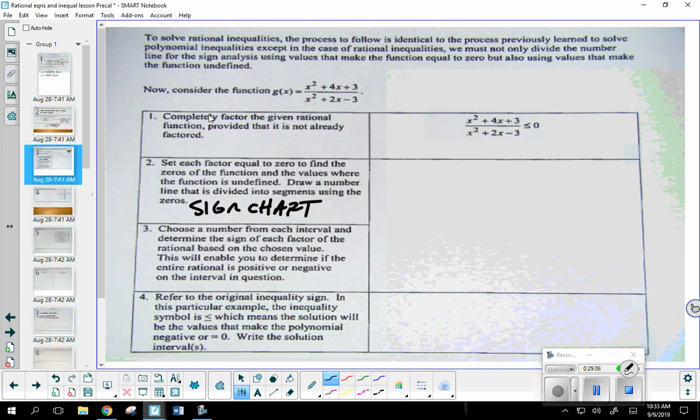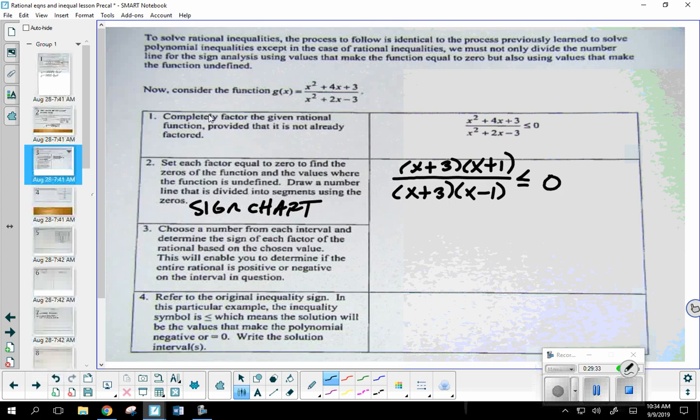You've got to get everything to one side. Whether it's less than or greater than 0, you always have to start the problem with that happening. Then you can begin the process. Number 1 says to factor, and we already did that, so I'm just going to write it again. X plus 3, x plus 1, over x plus 3, x minus 1, less than or equal to 0, right?